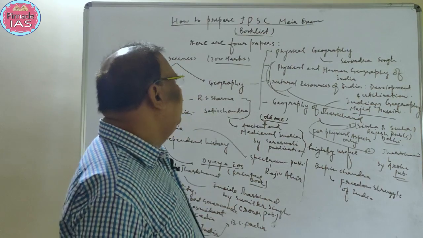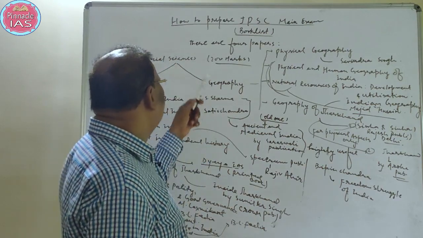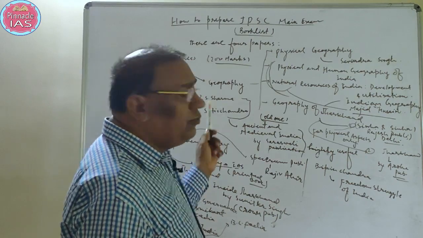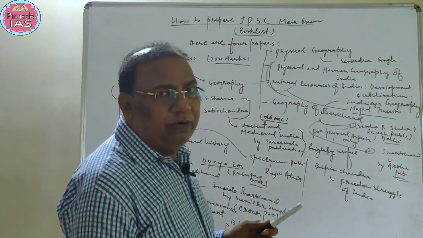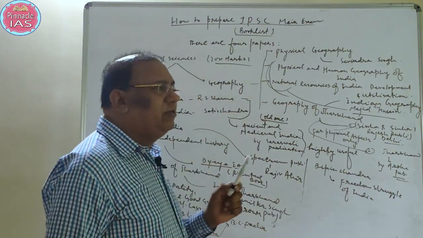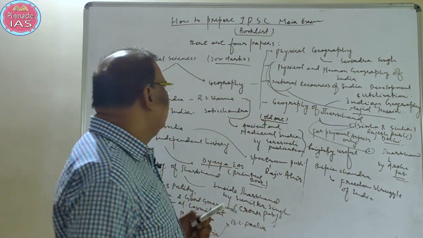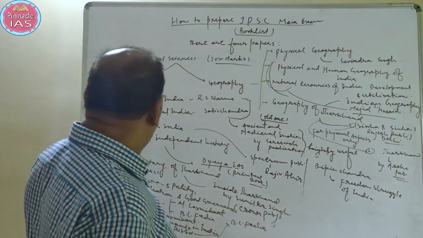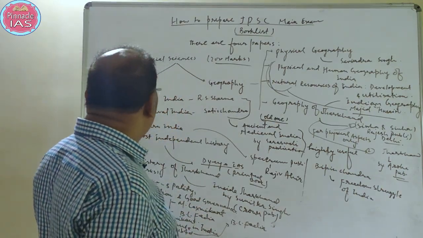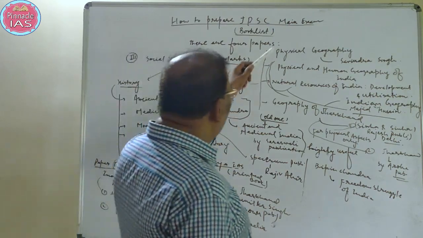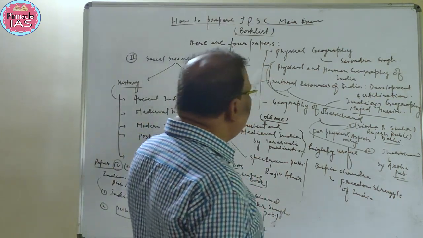But one thing I want to tell you, in geography or history, first paper, social sciences, in history and geography, there are choices with you. You can pick according to your own choice. Because one question will be objective and 4 questions will be descriptive in nature. Out of 5 sections, you can cover any 2 sections from here. And out of these 4 sections, you can cover any 2 sections.